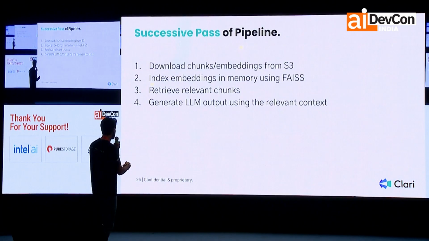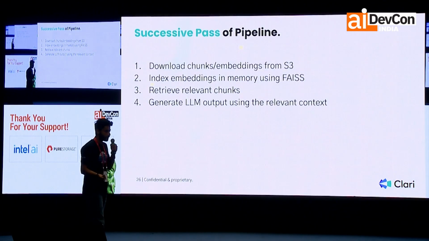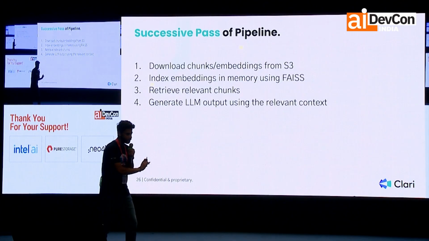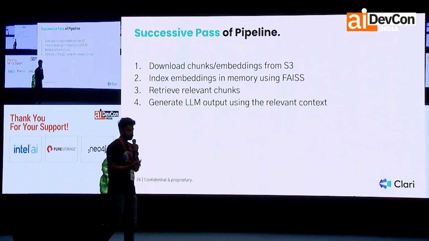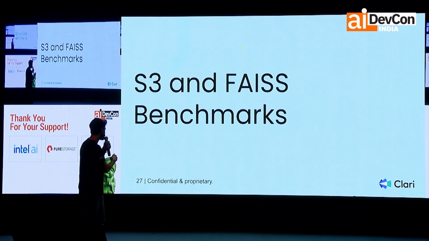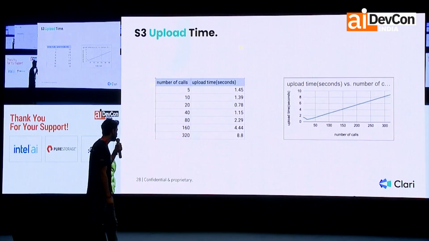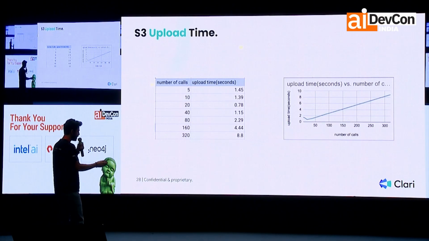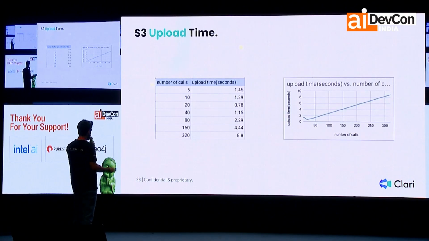As you saw, there's a lot of upload, download, and indexing happening, and also embedding happening. So just on paper, it seems fine, but we need to run some benchmarks so that we can really commit to this. So that's what we did. With S3, we saw the upload times growing linearly and at a very low slope.